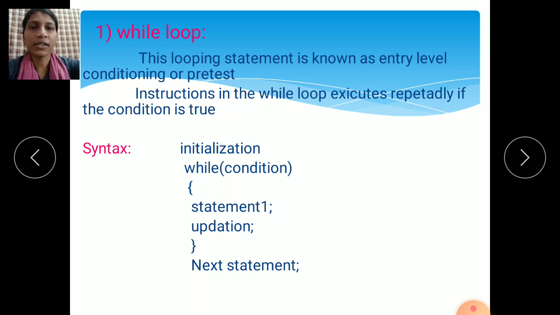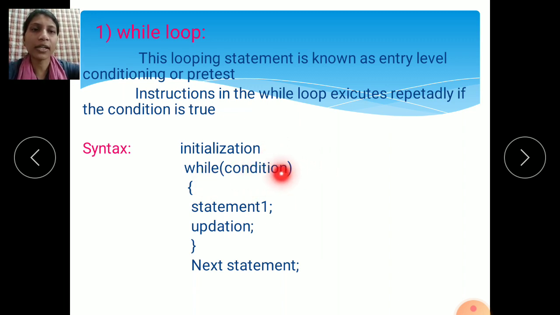So see, this is the syntax. The syntax of the while loop begins with initialization. If you want to execute looping statements, whether while loop, for loop or do while loop, there are three things required: initialization, condition and updation. Initialize the value of i here, then write the while condition, whatever condition you want to run in your program.